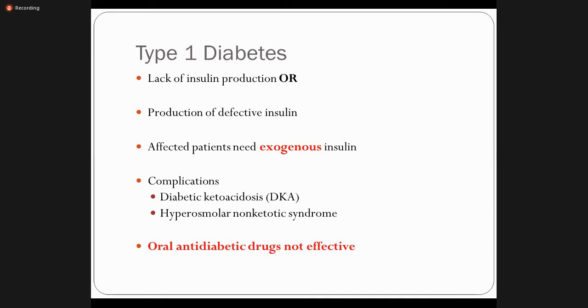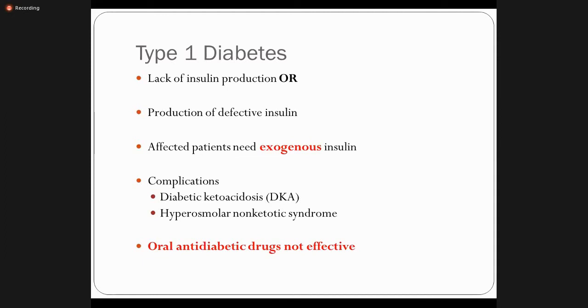So, type 1 diabetes, now this is the explanation, the point we have already discussed. Lack of insulin production or production of defective insulin. Affected patients need exogenous insulin, right? Complications that can occur: diabetic ketoacidosis and hyperosmolar non ketotic syndrome. Oral anti-diabetic drugs are not effective in patients who are totally dependent on exogenous insulin.